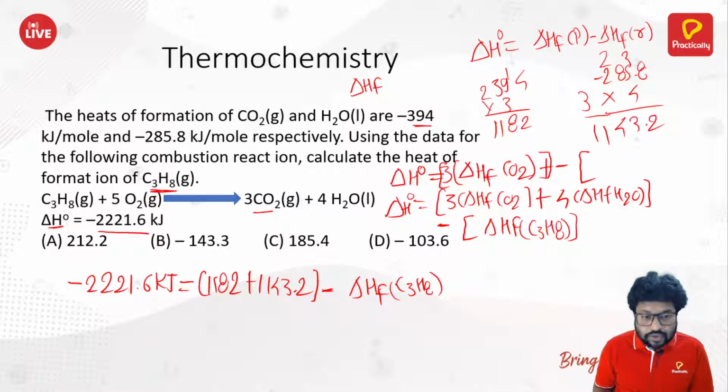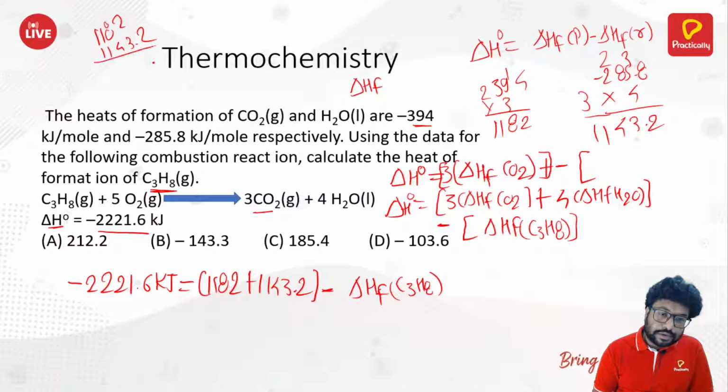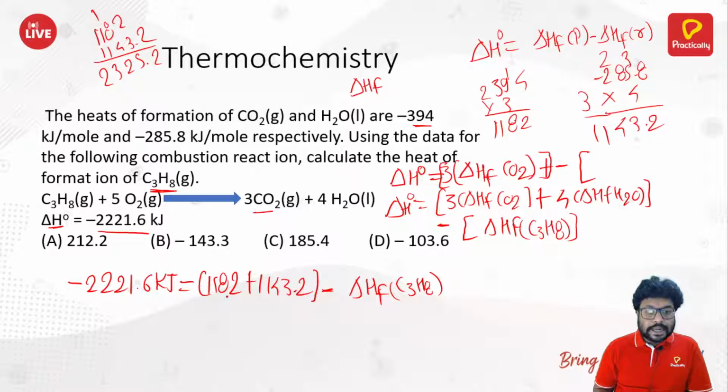Now obviously we need to solve that. We need to add these and send it to the left hand side. So 1182 plus 1143.2 gives 2325.2. Sending it to the left hand side, what do we get?